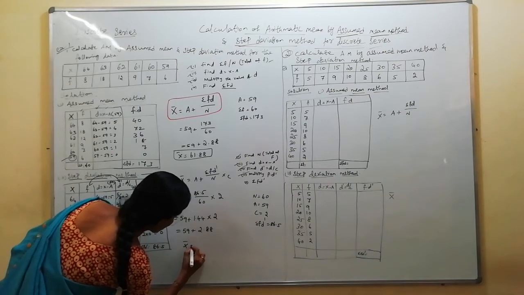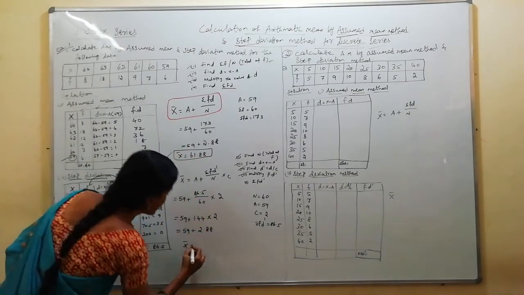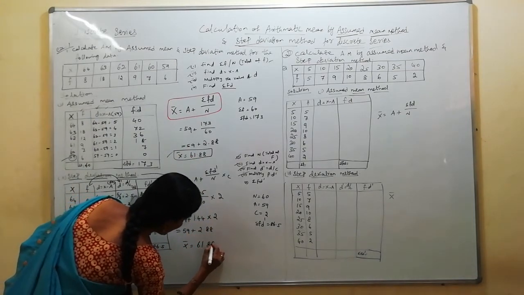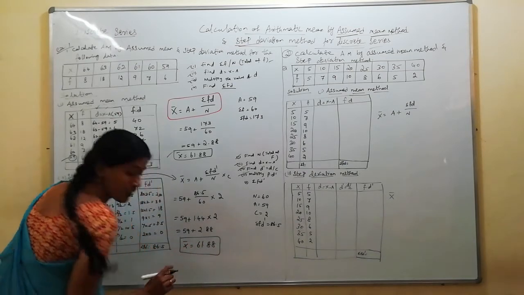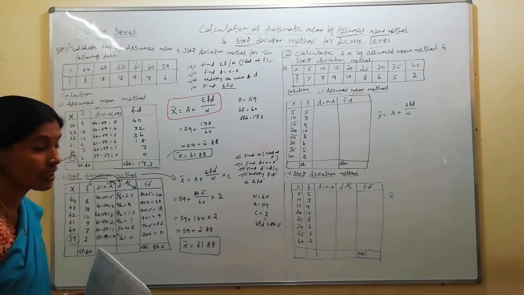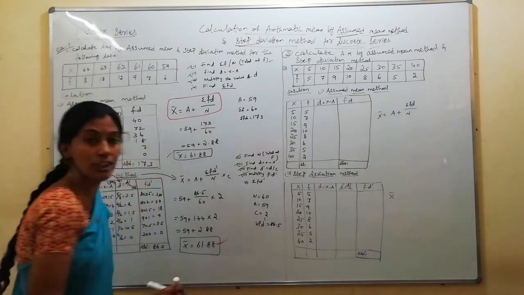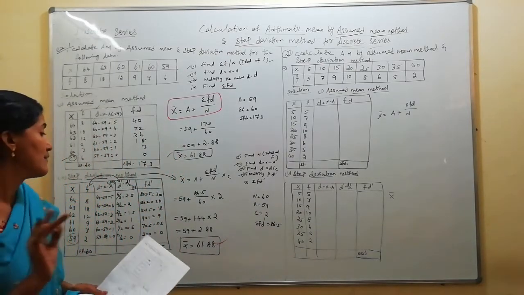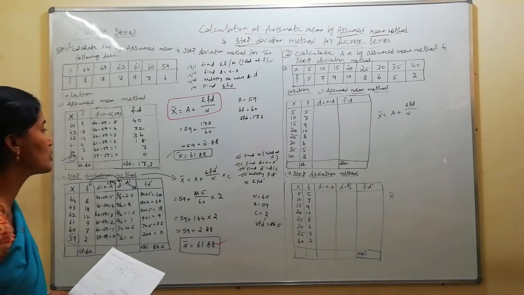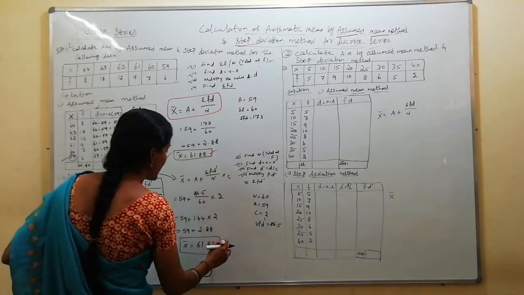So 59 plus 2.88 gives 61.88. This is why arithmetic mean is known as a unique measure of central tendency. Unique means it will have a single value, a single answer.